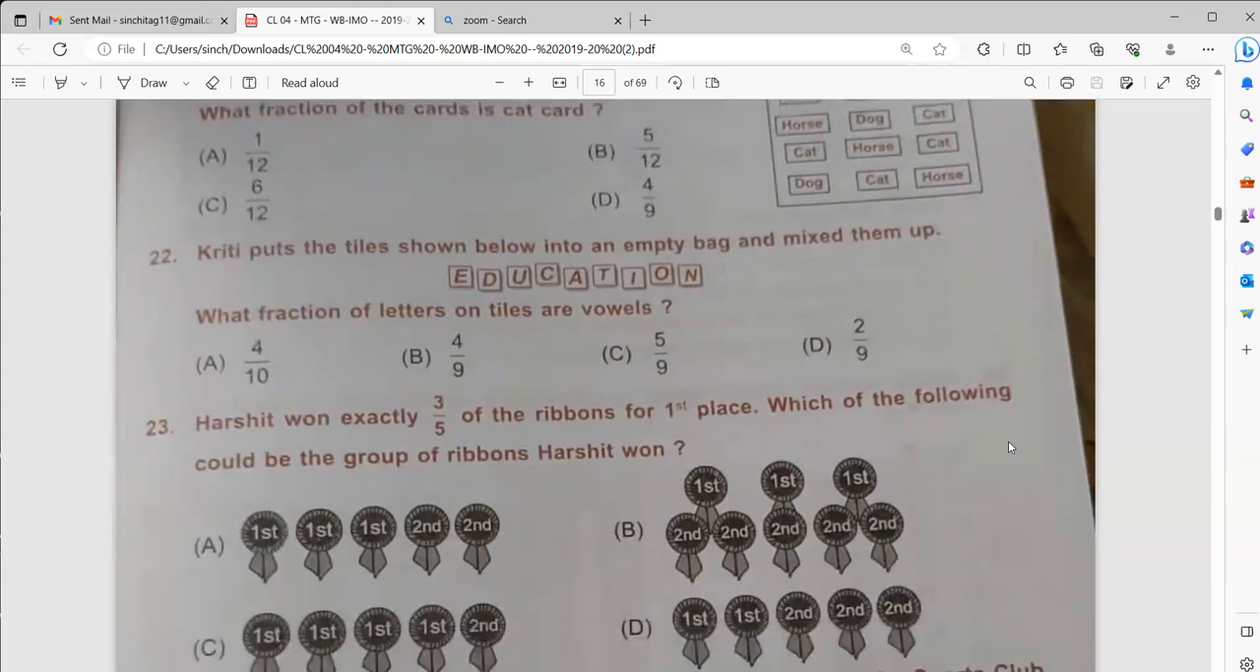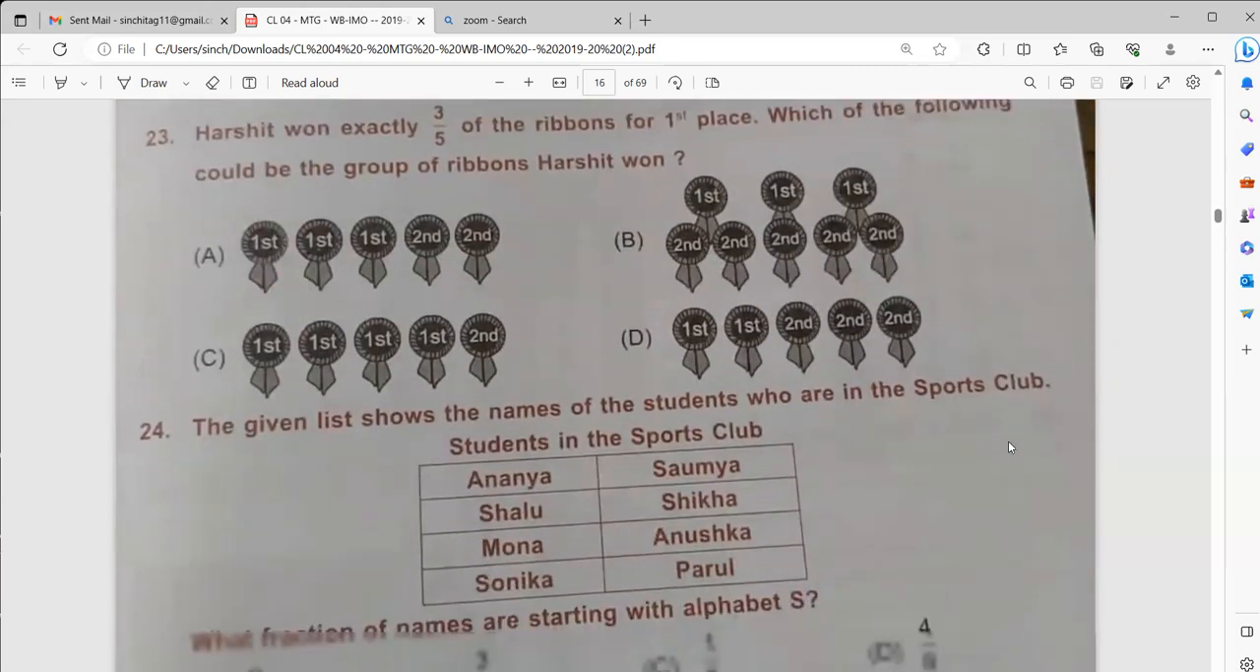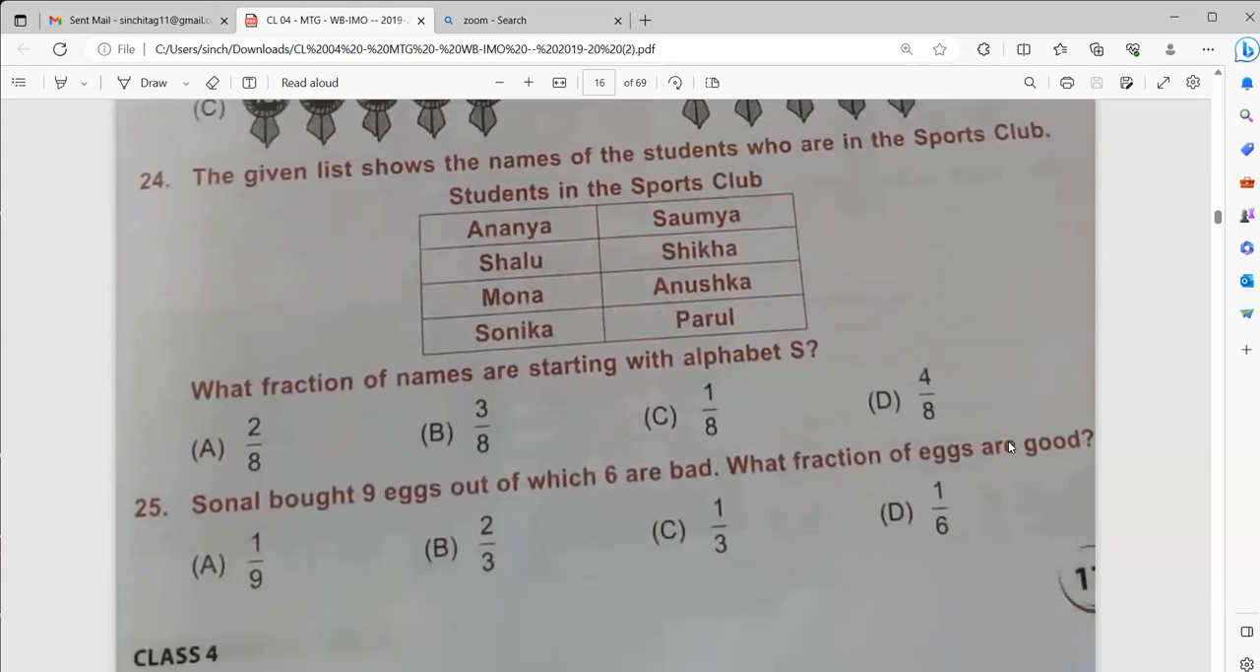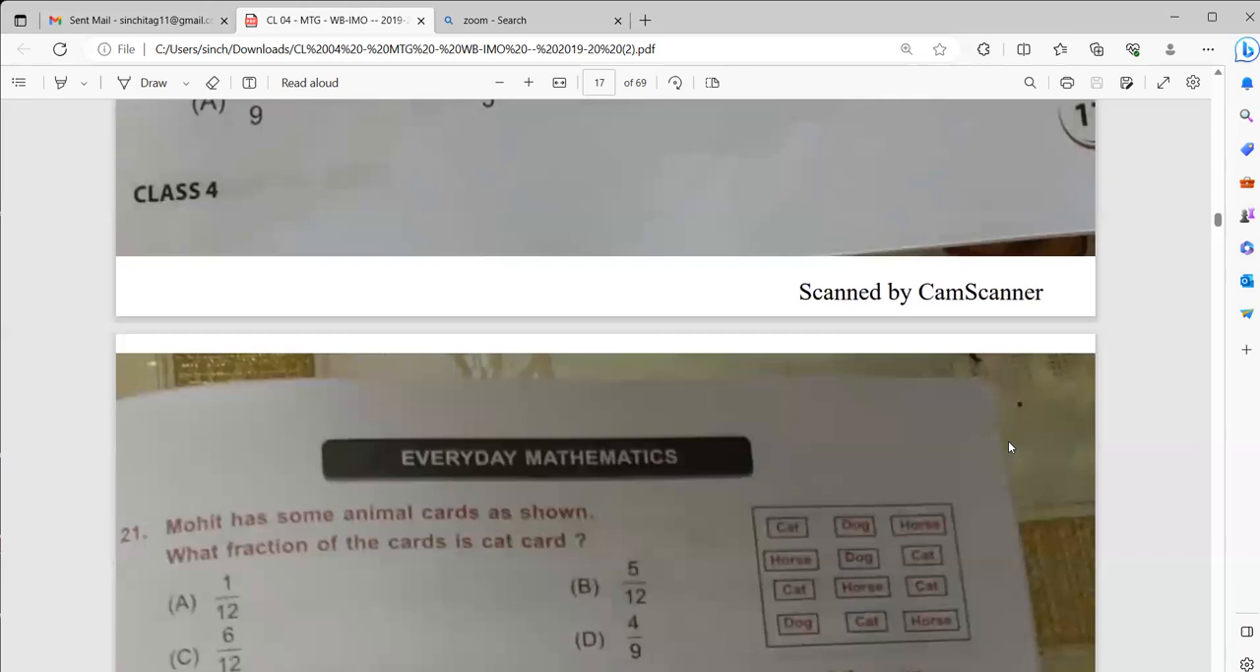Please solve this sum. Send me the answers in the comment section. I will check and let you all know whether you are correct or not. This is page number 17. Then we have page number 18.